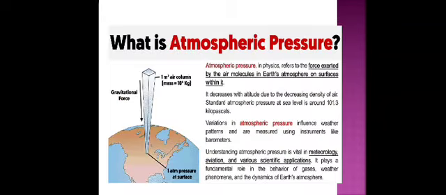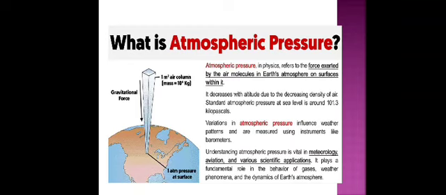Now next is atmospheric pressure. The blanket of air around the earth has some weight and therefore exerts a pressure on the earth's surface. So we can say that atmospheric pressure is the pressure exerted by the weight of air on the earth's surface. We do not feel this pressure because it is exerted equally in all directions, and also our body exerts a pressure that balances out air pressure.